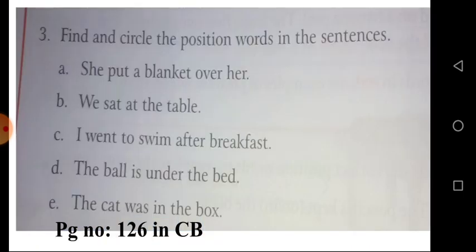See question 3. Find and circle the position words in the following sentences. The first one, she put a blanket over her. Over. He sat at the table. At. I went to swim after breakfast. After. The next one, the ball is under the bed. Under. The cat was in the box. In. Okay, I hope everyone completed this.